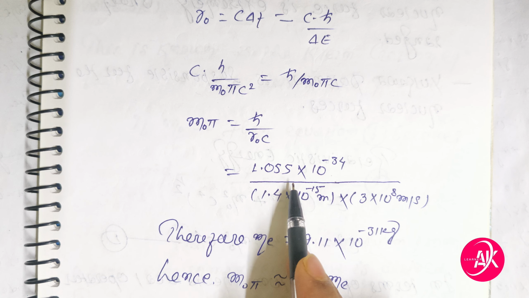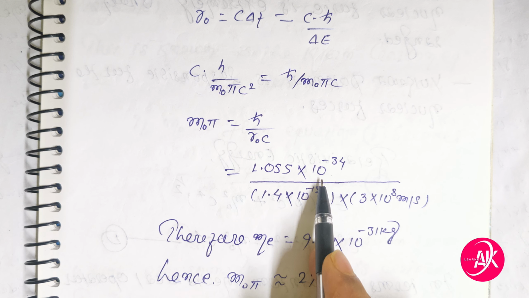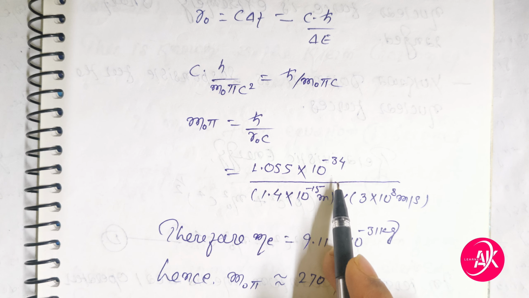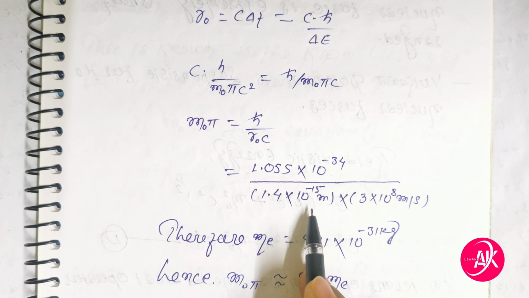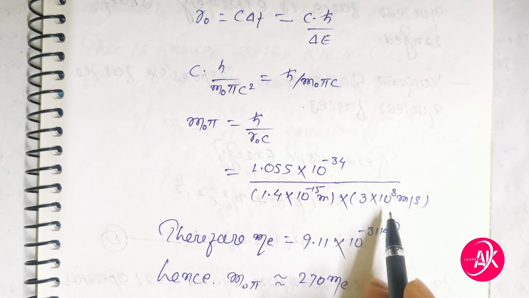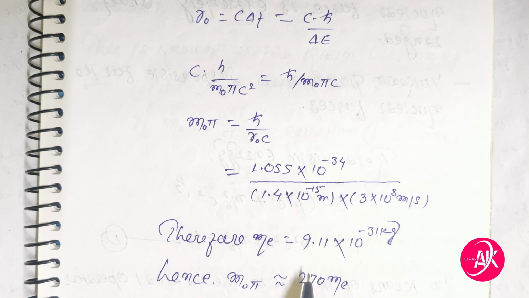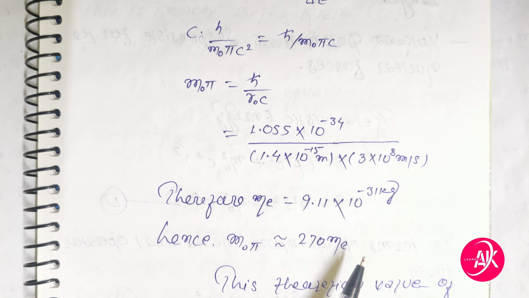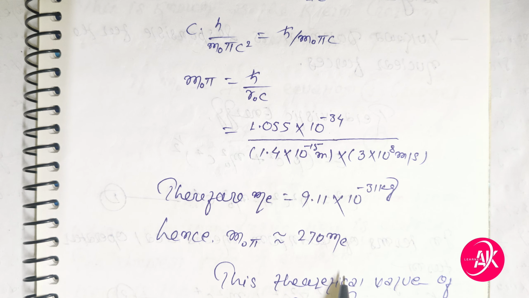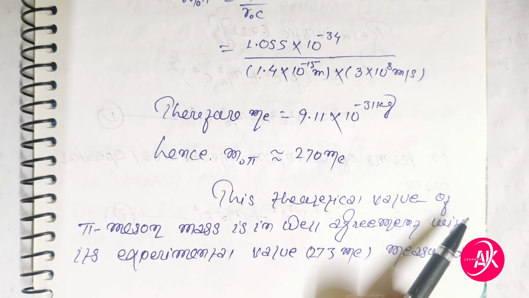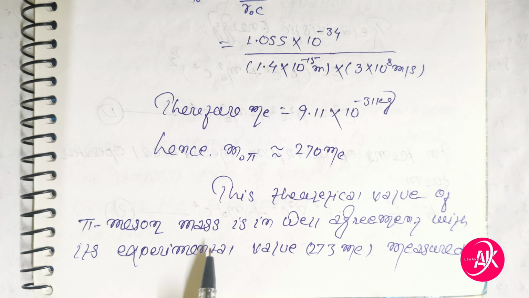This is equal to 1.055 into 10 to the power minus 34 divided by 1.4 into 10 to the power minus 15 meter into 3 into 10 to the power 8 meter per second. Therefore, m is equal to 9.11 into 10 to the power minus 31 kg. Hence, m naught pi is approximately 270 me. This theoretical value of the pi meson's mass is in good agreement with its experimental value.